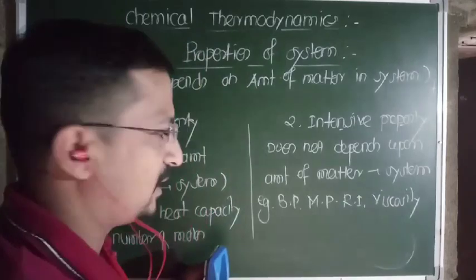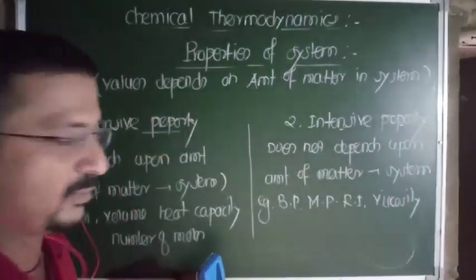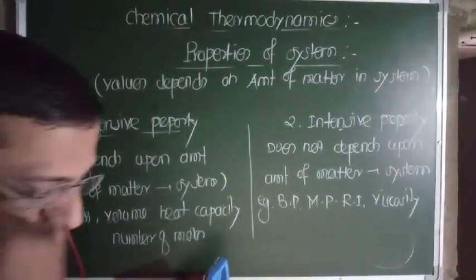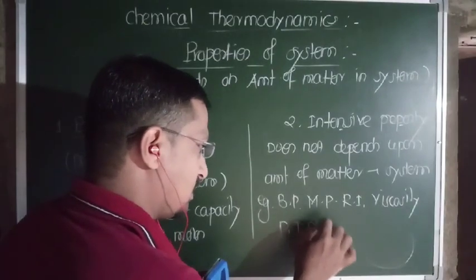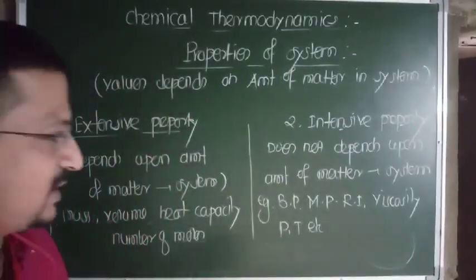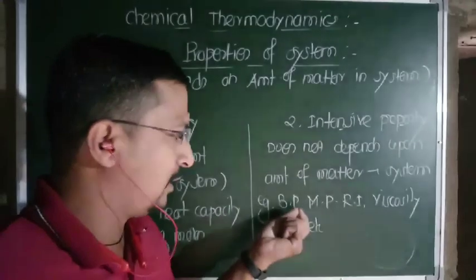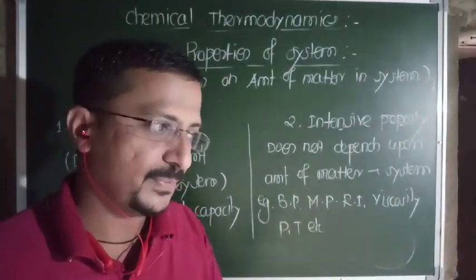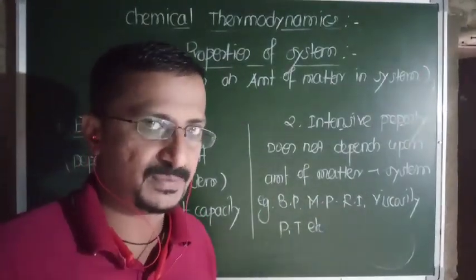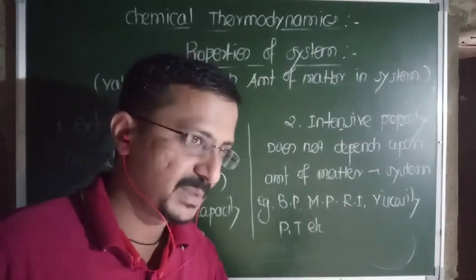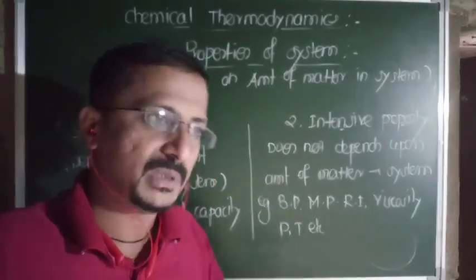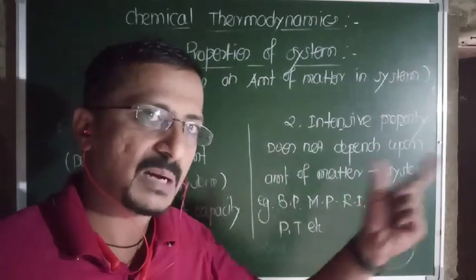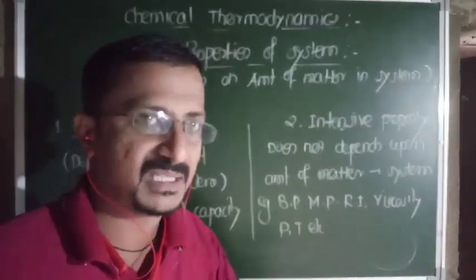Viscosity, isn't it? Refractive index, viscosity, boiling point, melting point. These are some examples. Again, there is the pressure, temperature, etc. Means if you consider the melting point of suppose 1 gram substance has a specific value, and the same substance if we melt in 1 kilogram, its melting point is also the same. Means amount changes but its property remains the same.